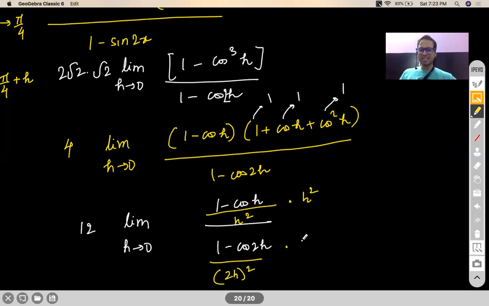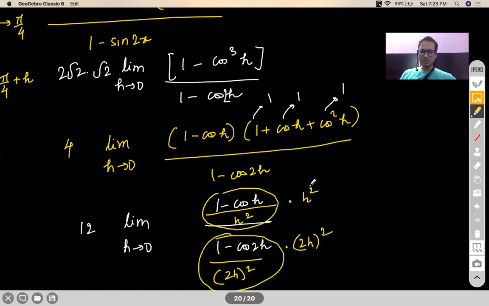So we'll multiply and divide with 2h square. Correct? Yes or no? Now this would become a half. This would become a half. They will cancel each other out. So nothing to write there. H square and h square here will get cancelled and give you 12 by 4. Answer is 3.